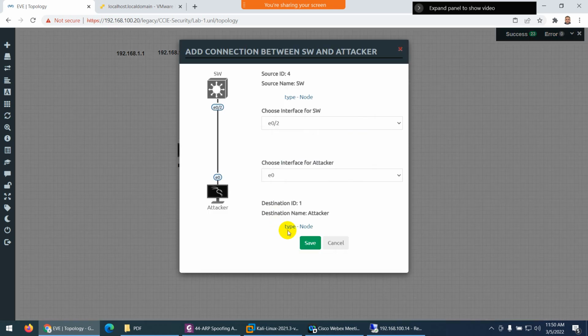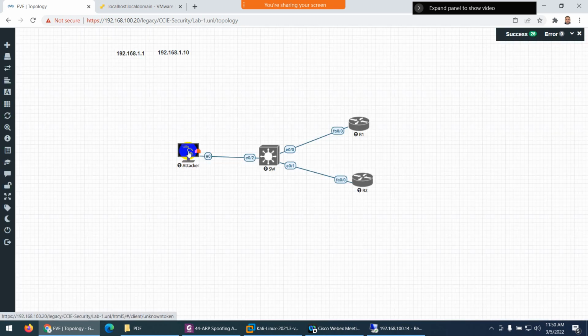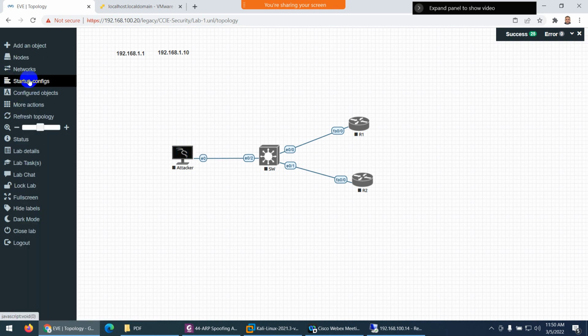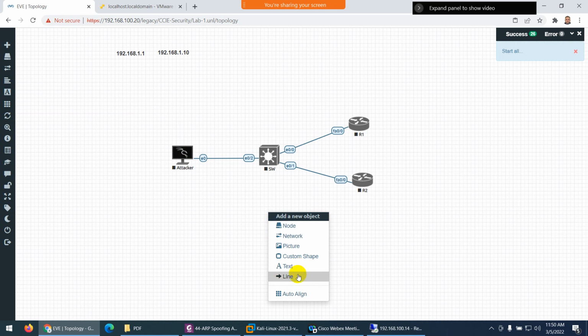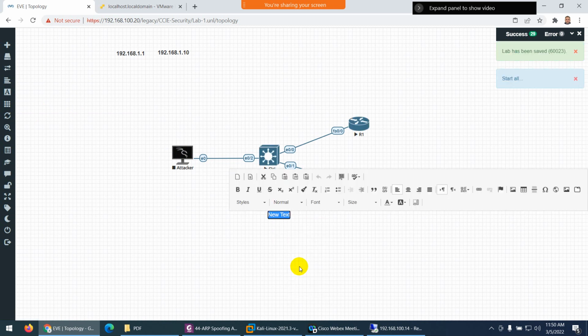Now what I need to do is turn on these devices, so let me go to start all nodes, and until it starts, let me put the details here. 192.168.1.1 I will assign to R1, and the MAC address will be 1234 and 111, let's suppose. So this is the MAC address and IP address of this device.